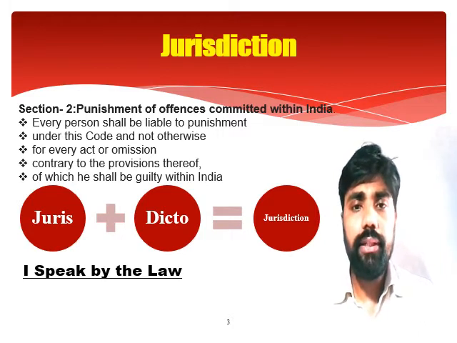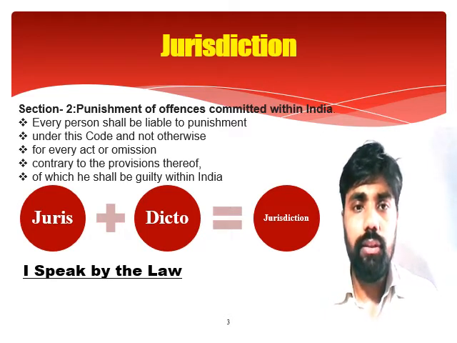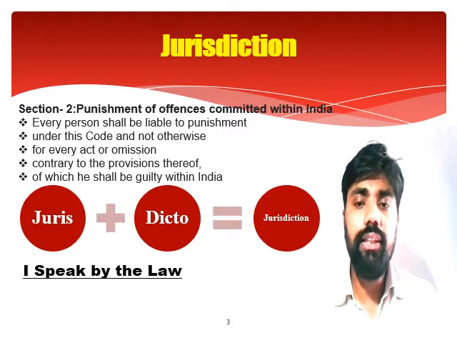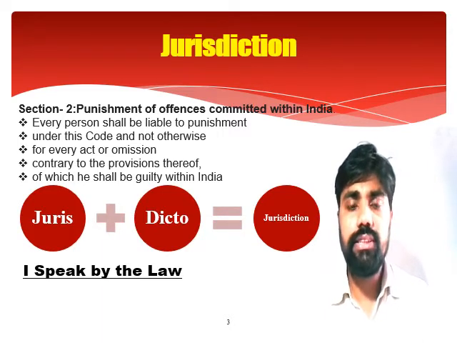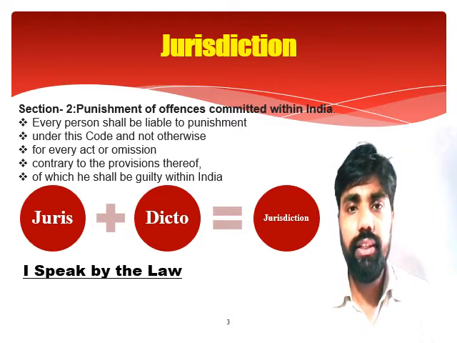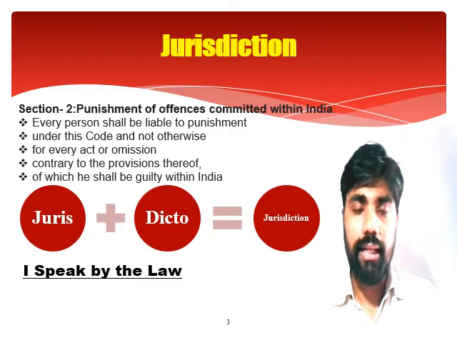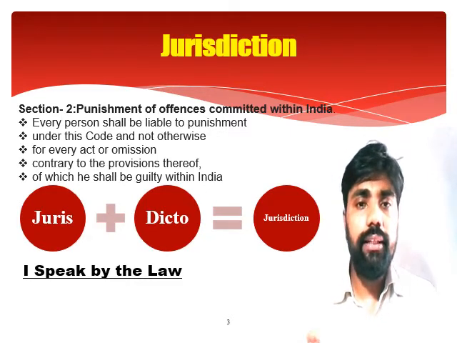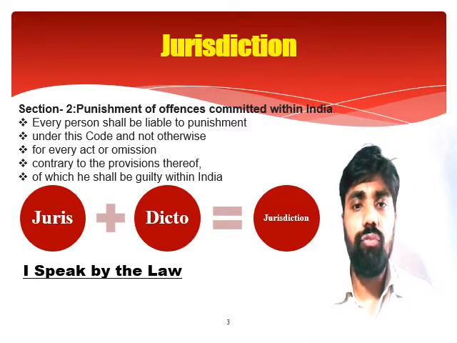If we interpret this provision, we find that it defines the punishment of offences committed within the territory of India. If the offence is committed outside the territory of India, then by virtue of section 2, the person would not be liable. So, first of all, the term territory has to be defined, that is, what we call India.